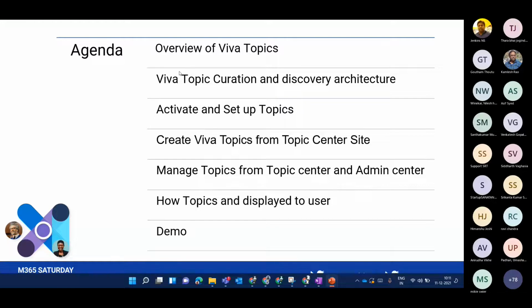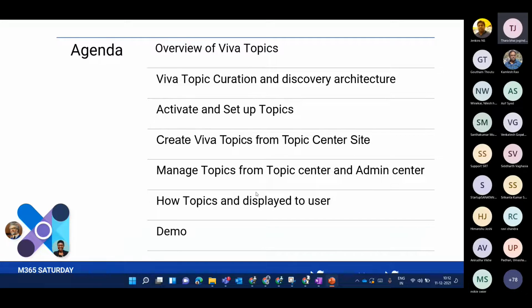I was just briefing about what I am going to speak about today. This is a brief agenda wherein I'll be talking about Viva Topics. We will discuss the architecture, like how topics are curated and how the users can discover them, like how they can see the topics in the UI. We will see activating Viva Topics and setting it up for our environment, and how you can create topics from the topic center site. Along with that, we will look at how you can manage your topics which you have created